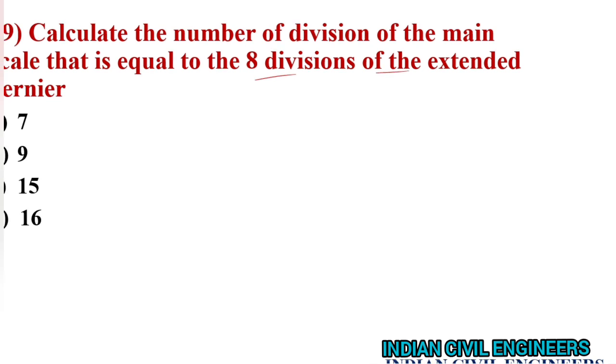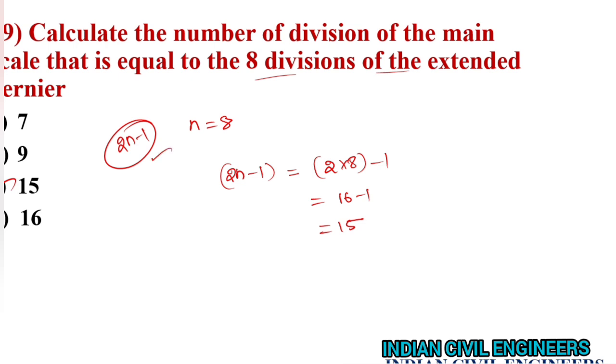Number of divisions on the vernier, N, is equal to 8, and 8 divisions of vernier in extended vernier is equal to number of divisions of the main scale, 2N minus 1, which is 2 into 8 minus 1, 16 minus 1 is 15. So total number of divisions of the main scale is 15. 2N minus 1. Remember this, okay? Next question.